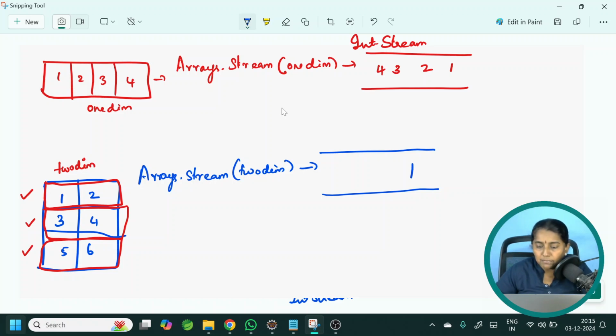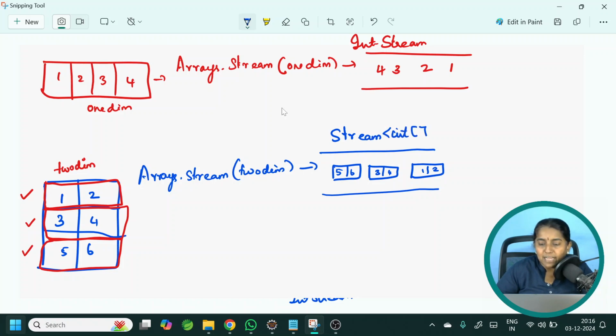Rather, it will be converted into a stream of one-dimensional arrays. Each one is a block. The first one-dimensional array is this, 1 and 2. The second one-dimensional array is this. And this is the third one-dimensional array. They go as individual blocks. So, what type of stream is this? This is a stream of int arrays. This is a primitive array.